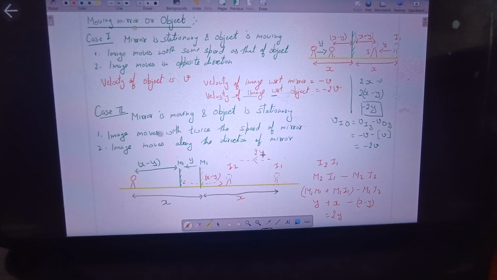Okay, so let's solve the questions on it. If I give you a direct question where the object, a boy, is moving towards the mirror with a speed of 2 meter per second, then what is the speed of its image with respect to the mirror, or the speed of the image with respect to the boy?